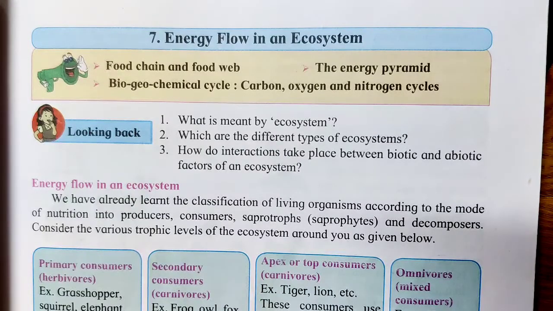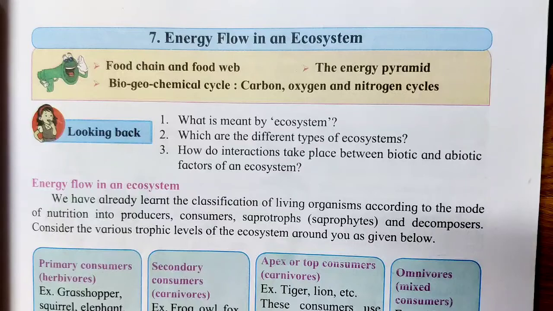So remember always, the ultimate source of energy on earth is the sun. So this solar energy is always absorbed by the green plants for producing the food through the process of photosynthesis. So in the diagram you can see the grass. That grass is eaten by the grasshopper. The food is passed on from the grass to the grasshopper.